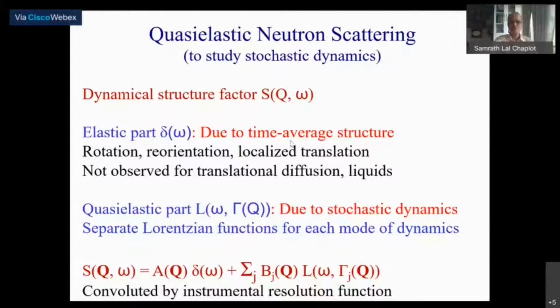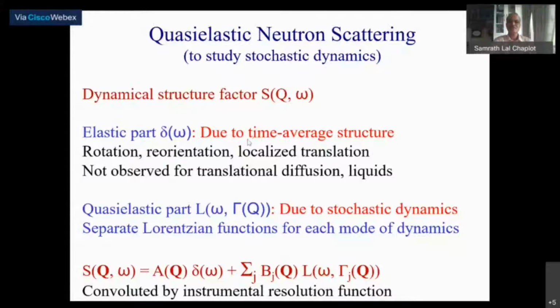The wave vector dependence of the elastic part is related to the details of the time average structure. Okay, so the intensity of this part of the dynamical structure factor is what gives you the information about the geometry of the time average structure.